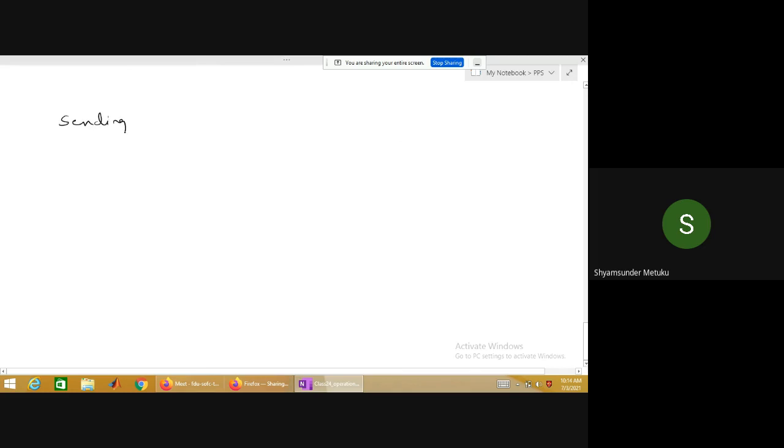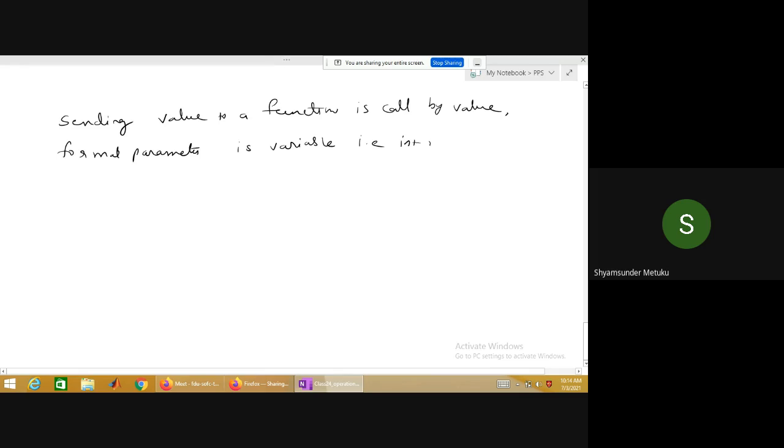Sending a value to a function is called call by value, where the formal parameter is a variable, that is int x.